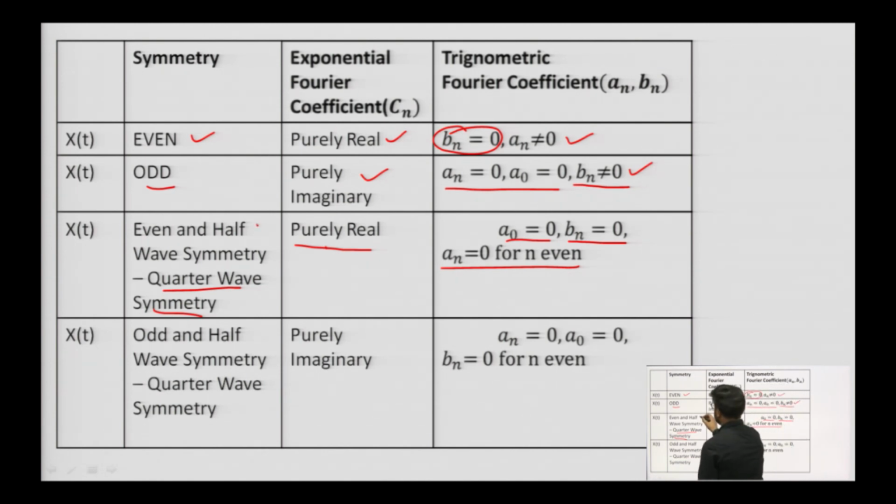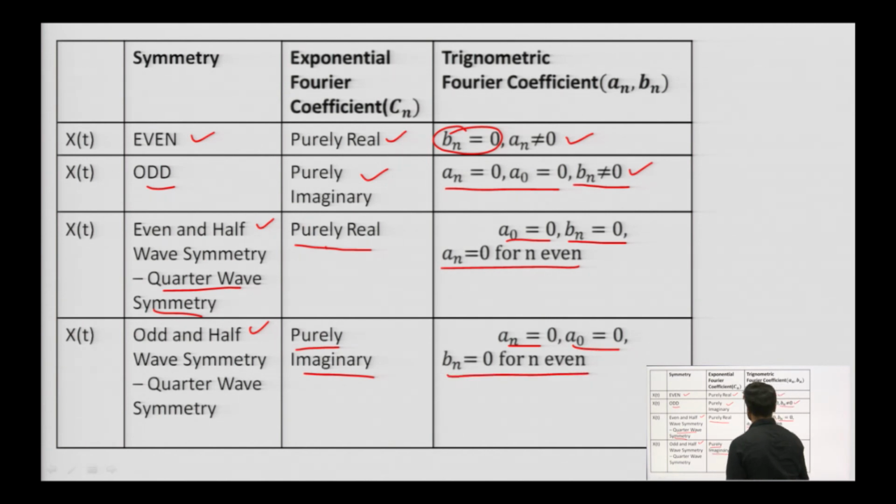This is for even and half wave symmetry. For odd and half wave symmetry, which is also quarter wave symmetry, C n will be purely imaginary, A n will be 0, A naught will be 0, and B n will be 0 for even n, and for odd values of n we will have B n.